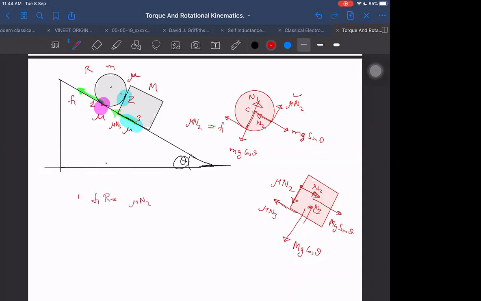So net torque is equal to 0. So I'm getting F1 into R is equal to mu into N2 into R. So I'm getting F1 is equal to mu into N2. Is it okay?